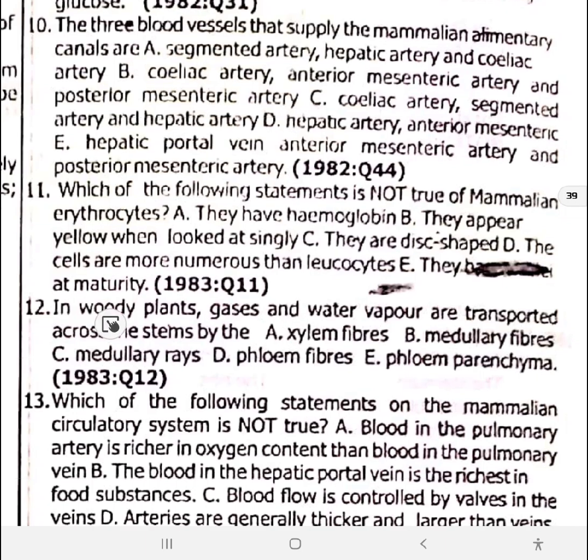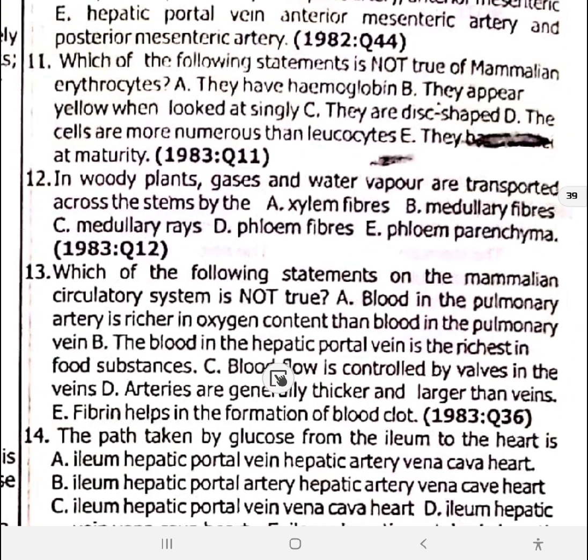Question 12. In woody plants, gases and water vapor are transported across the stem by, 12 is option A, xylem fiber. 13. Which of the following statements on the mammalian circulatory system is not true? Blood in the pulmonary artery is richer in oxygen content than the blood in the pulmonary vein. This is wrong.